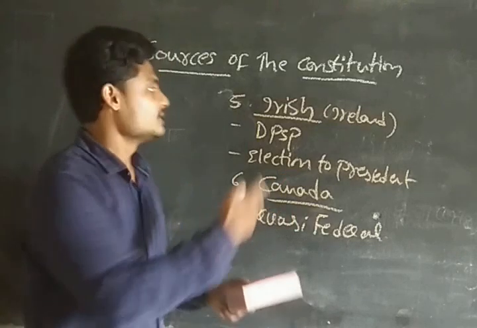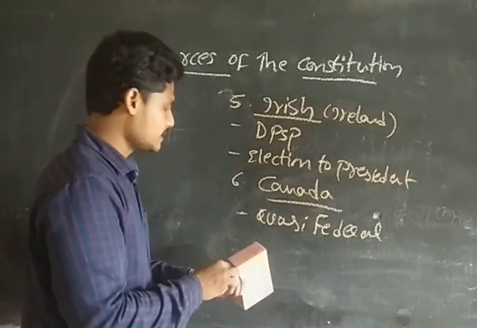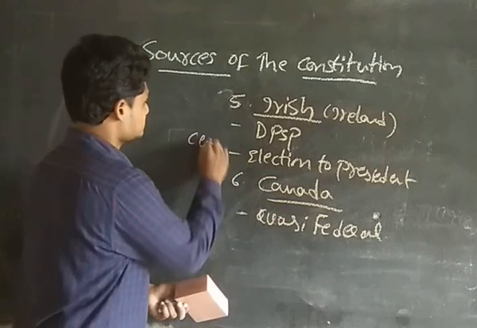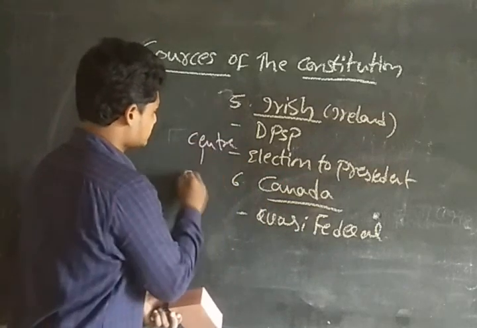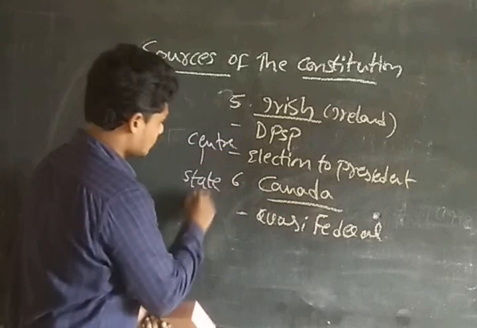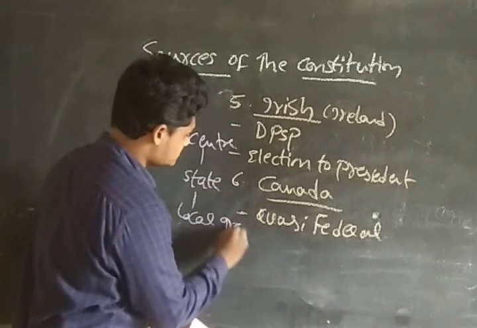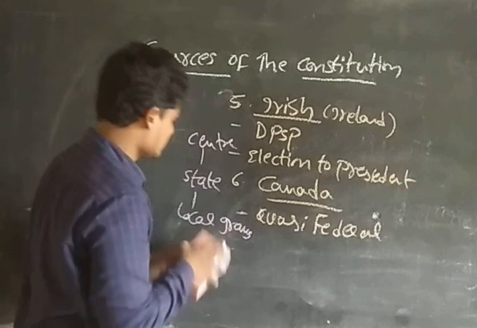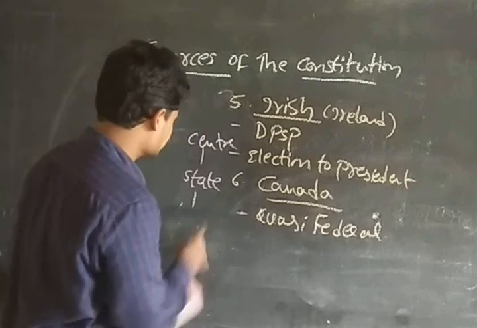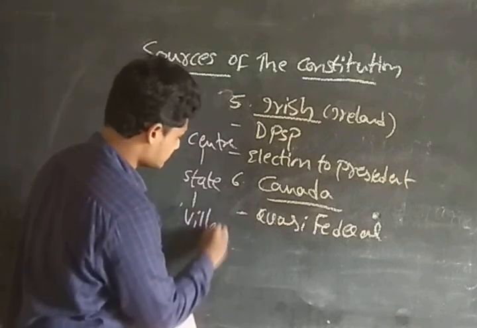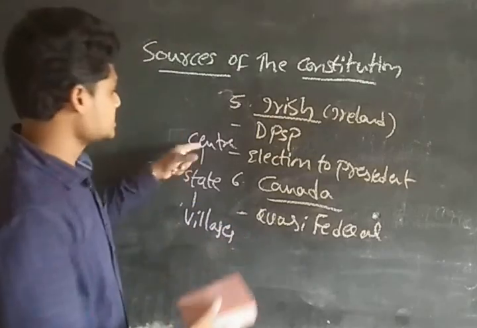Federal means we have the center, state, local bodies or gram panchayats, or center, state, villages. This is the federal structure.